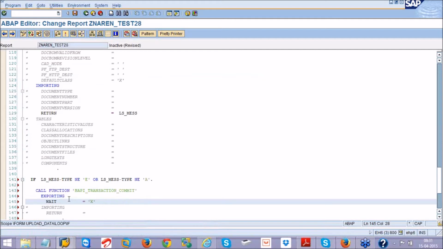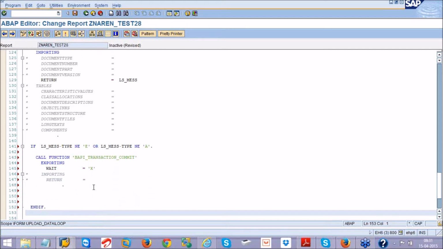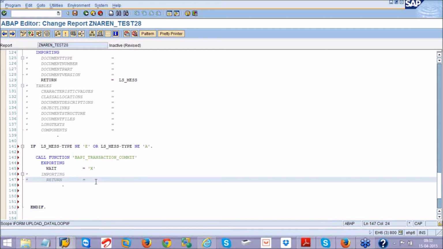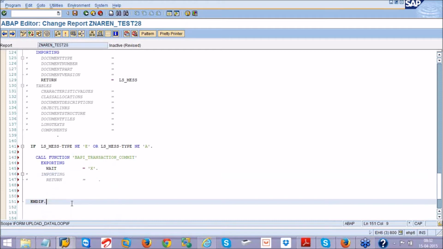So I have given here BAPI transaction commit, for which I am saying wait until the data is written to the database. This is what you need to do. You can also import the return message from this, but I am not importing it here. So my coding is done for a BAPI program.